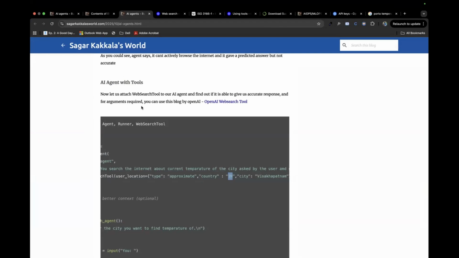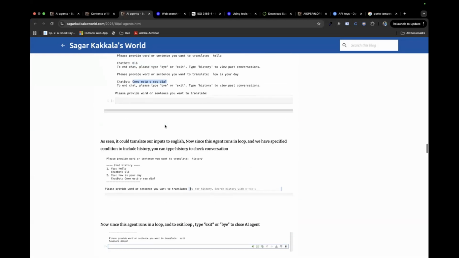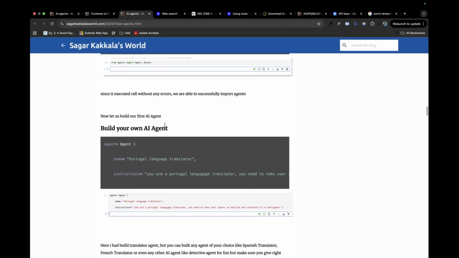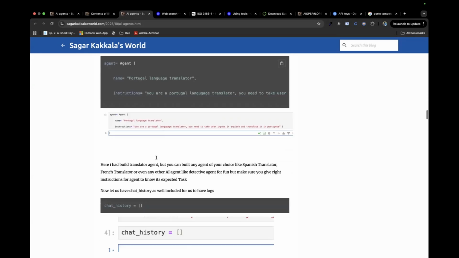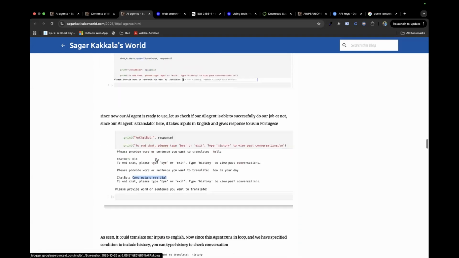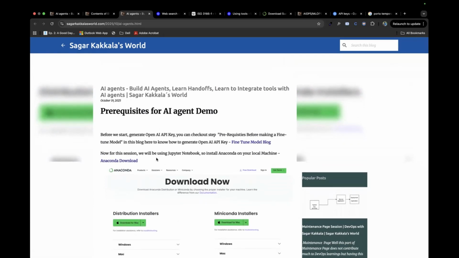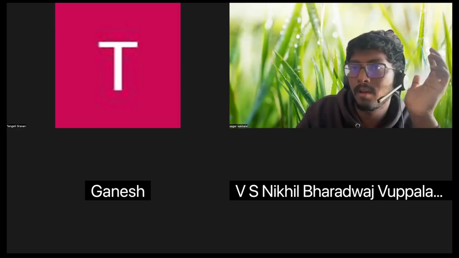Yes, it's clear, Sagar. Okay, I think that's all on the AI agents topic that I had. We learned how to build your own AI agent, how to use handoffs, and how to integrate AI tools with agents on a basic level. In further sessions, we'll be learning about MCP as well. I think that's all I have.